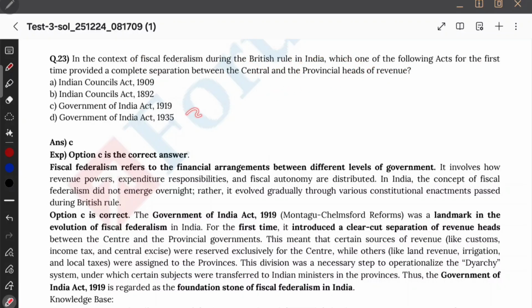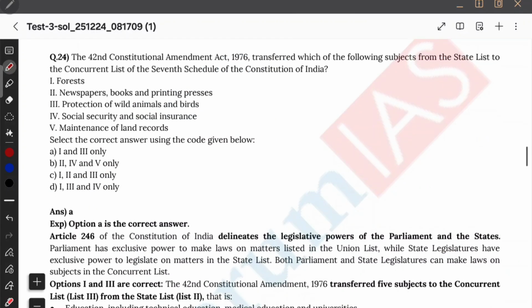It is 1919 Montagu-Chelmsford. So there you got to see central-state differences. Revise your historical background. Okay, Government of India Act 1919. The 42nd Constitutional Amendment Act 1976 transferred which of the following subjects from the state list to the concurrent list? So 42nd, I remember education. What did we study in education?